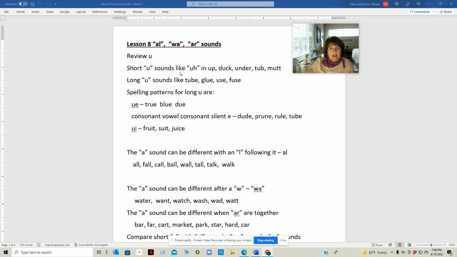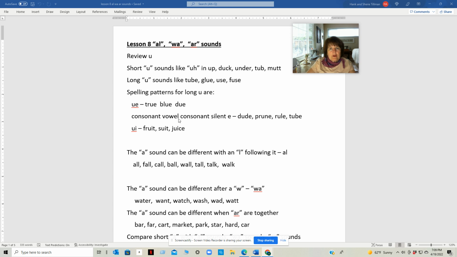Short U sounds like in up, duck, under, tub, mutt. Long U sounds like tube, glue, use, fuse. The spelling patterns for long U are UE, like true, blue, do, sounds like ooh.